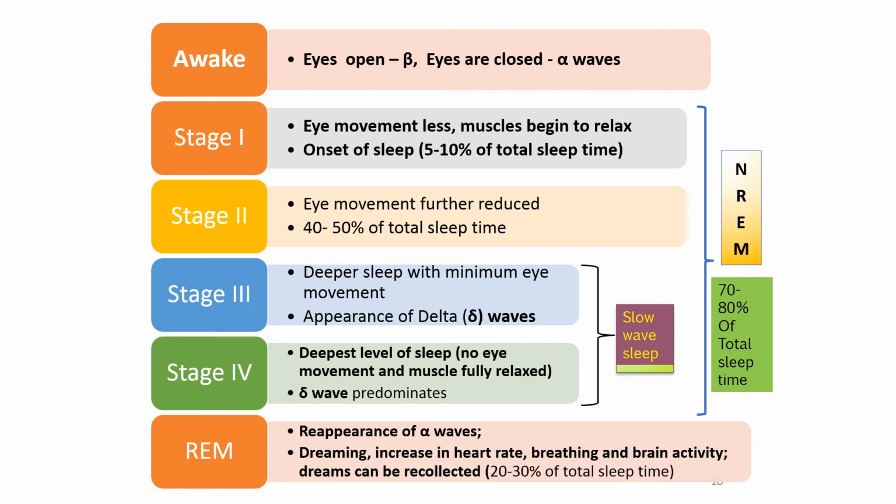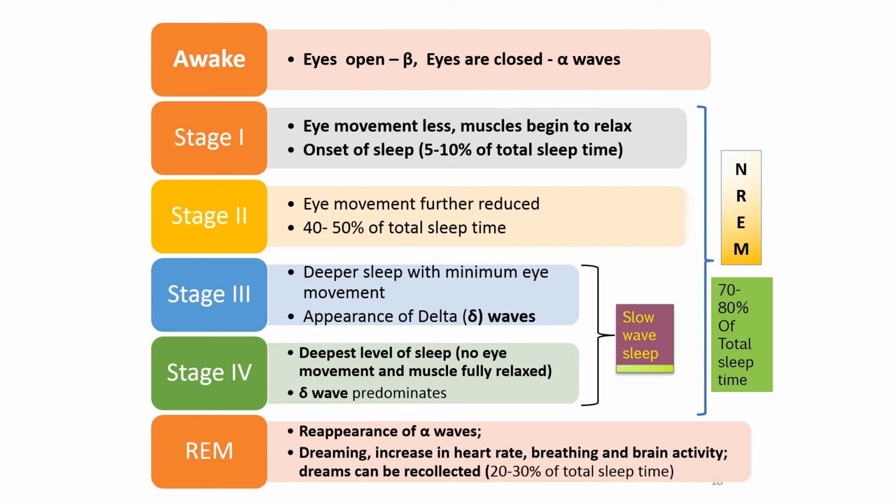So what we are noticing: the person is awake, then the person goes into NREM. NREM sleep phase consists of 70 to 80% of total sleep time. Then from NREM the patient will go into REM, the rapid eye movement sleep phase. In this there will be reappearance of the alpha wave. Alpha wave, what I told you in the beginning: if you are awake but have closed your eyes and your EEG is taken, the alpha wave will be noticed.